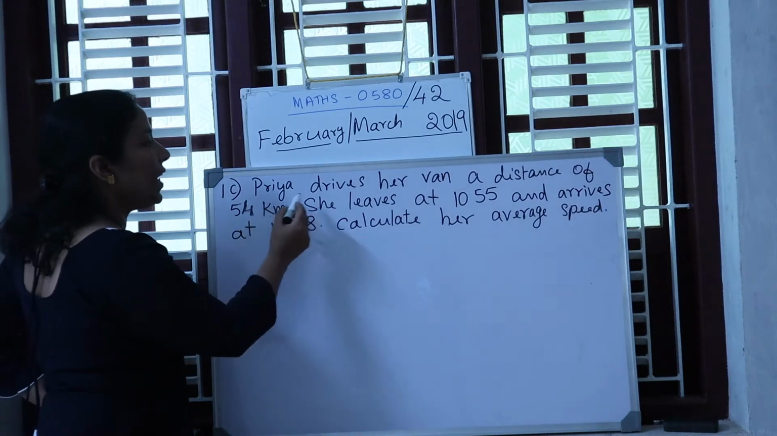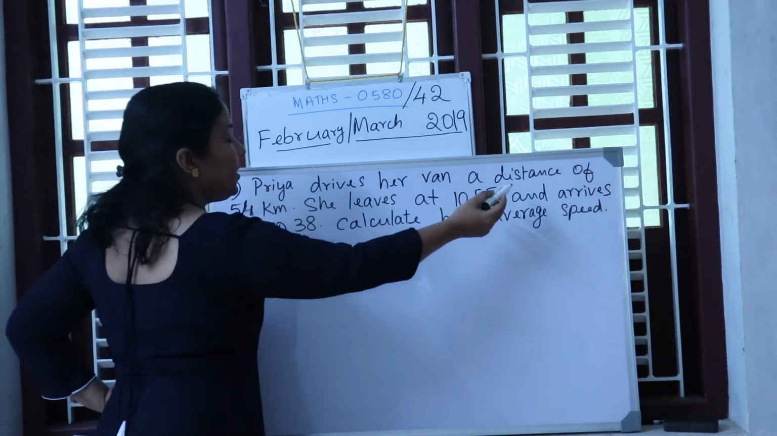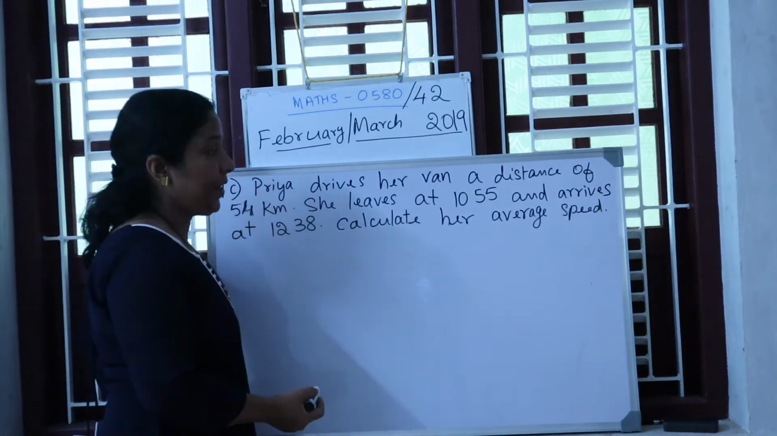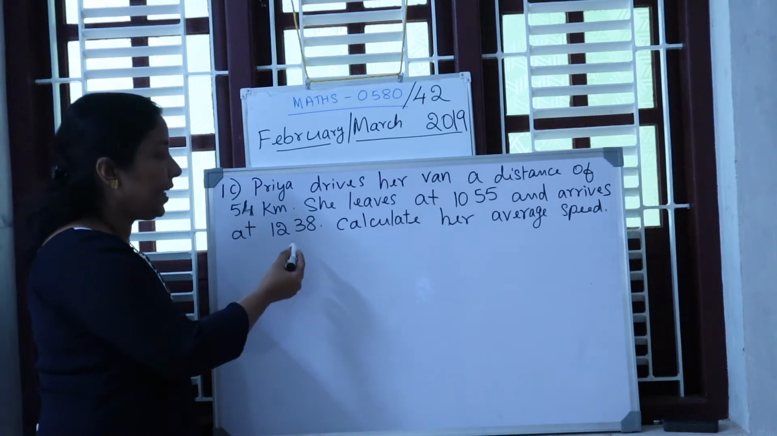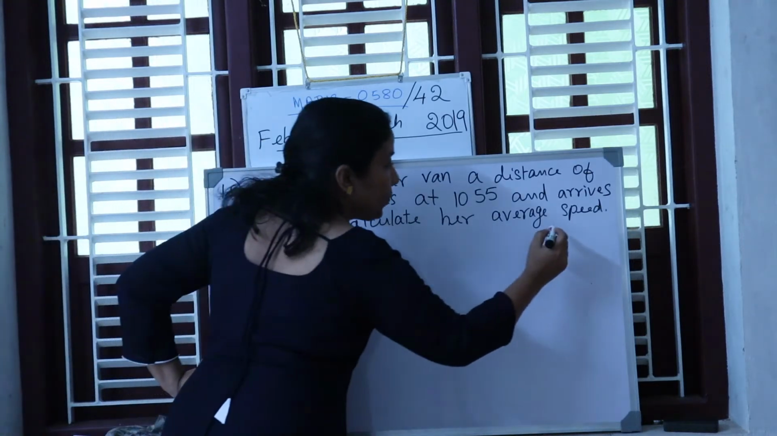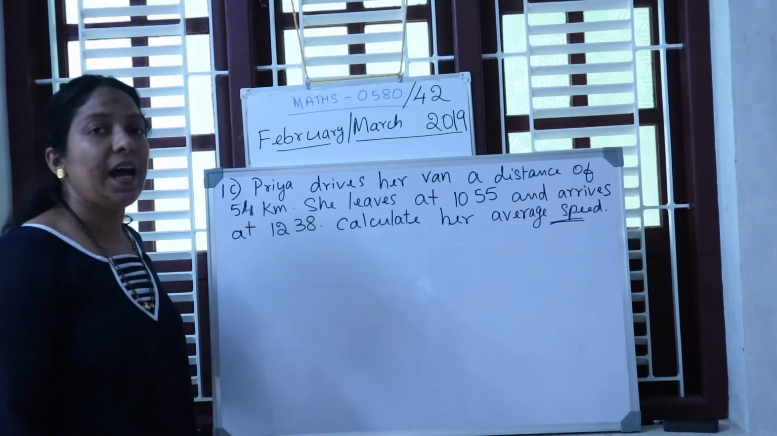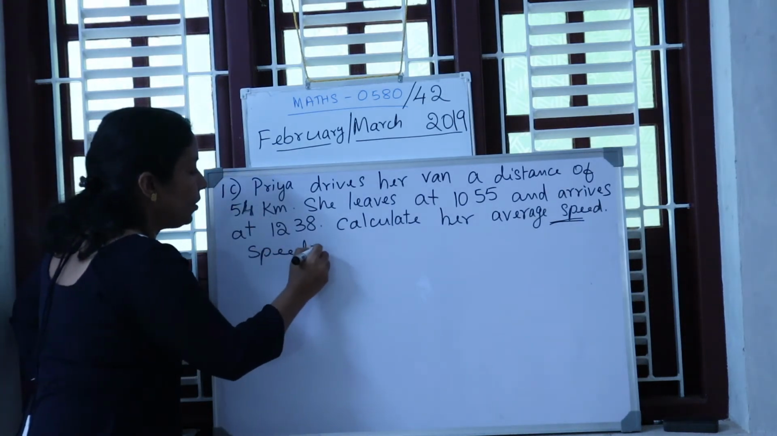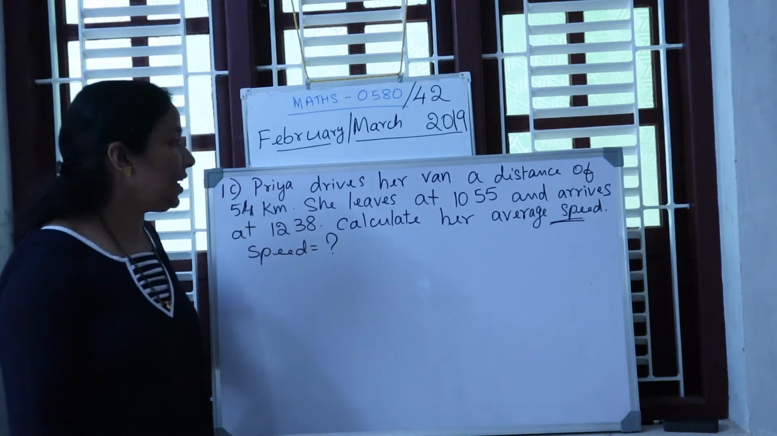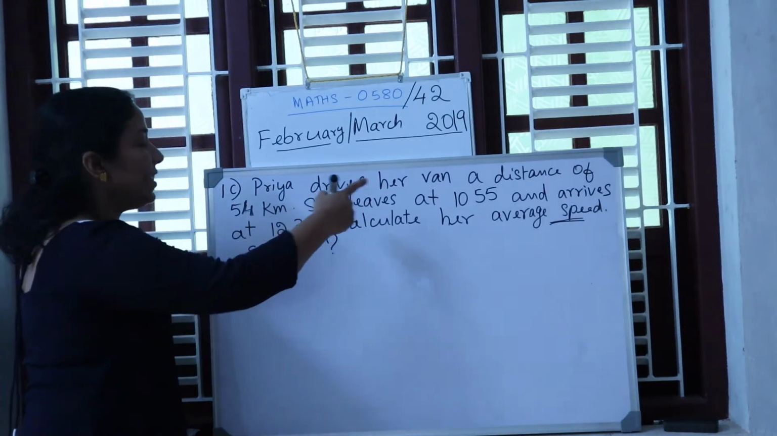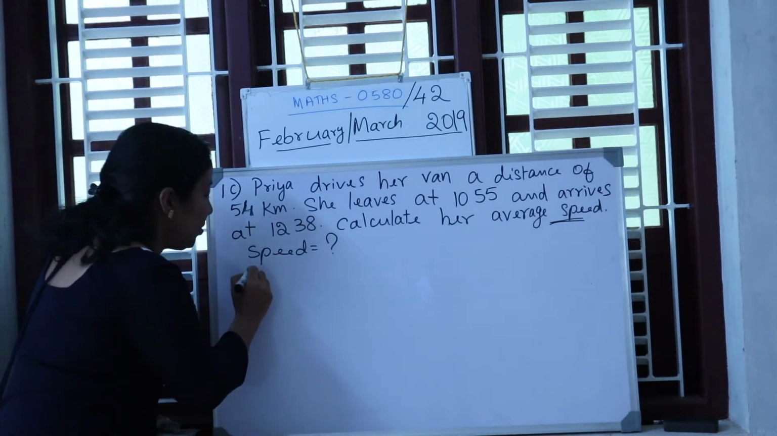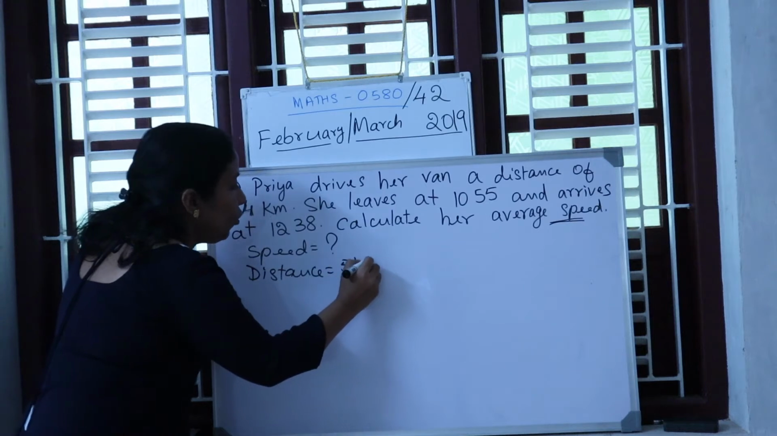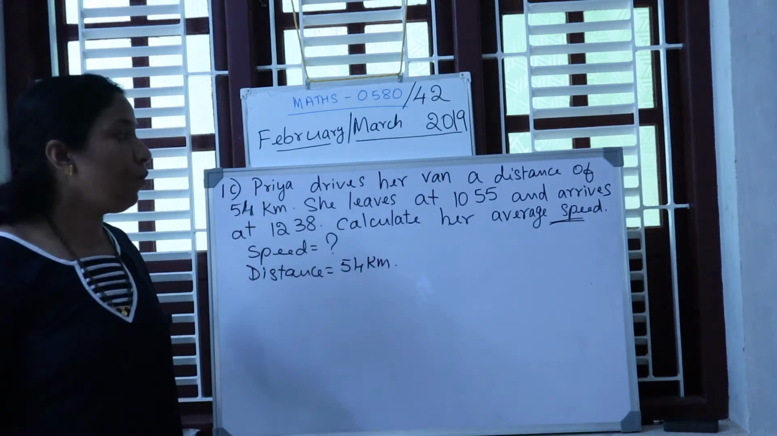1C. Priya drives her van a distance of 54 kilometer. She leaves at 10:55 and arrives at 12:38. Calculate her average speed. So they are asking you to find the speed. Speed equals to how much? Okay, what is given in the data? They are saying that the distance travelled by Priya, distance is given. So distance equals 54 kilometer.